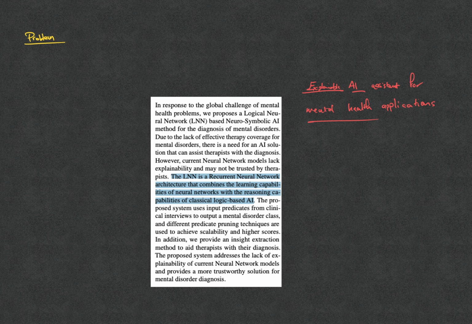Logical neural networks combine the power of the classical logic-based AI with neural networks. So their goal is to present a neurosymbolic AI based on this, which can be used for diagnosis of mental disorders. The input to this system is the input predicates from clinical interviews, and they output a mental disorder class in addition to providing insight for the therapists.